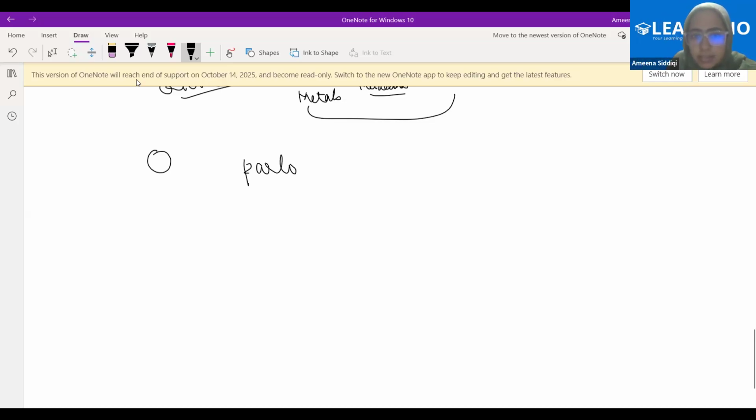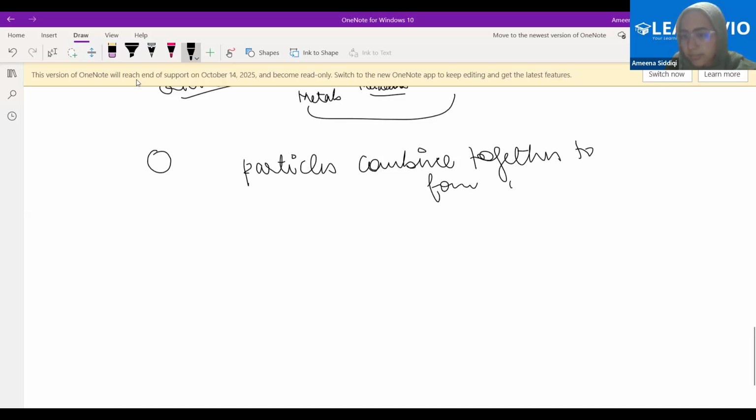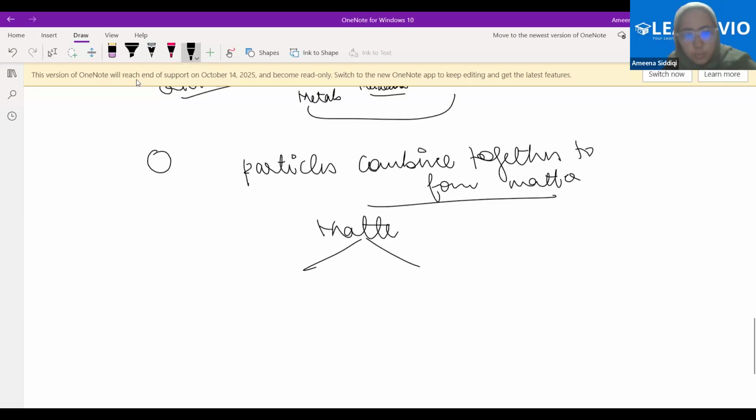Therefore, particles combine together to form matter. Now, this is clear, fine. Now, when we are saying matter is made, the particles combining together could be same, or particles combining together could be different, right?